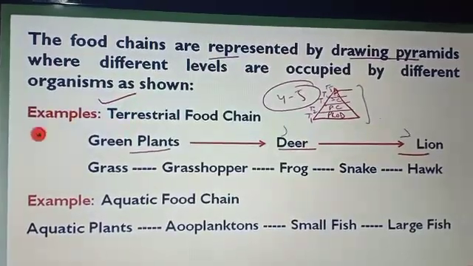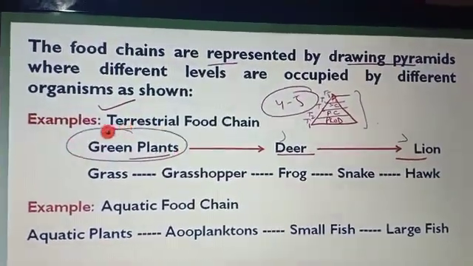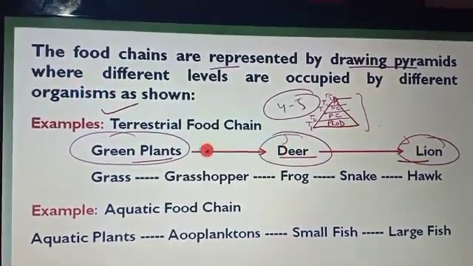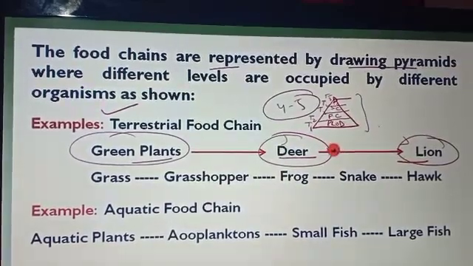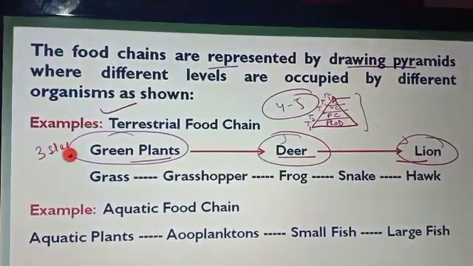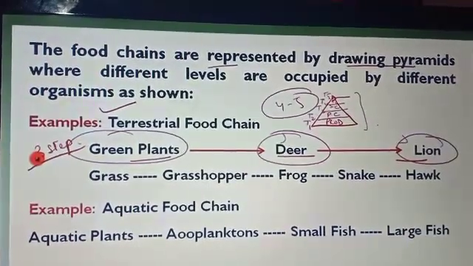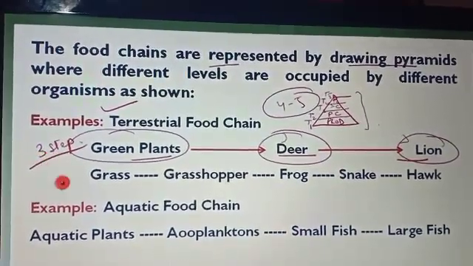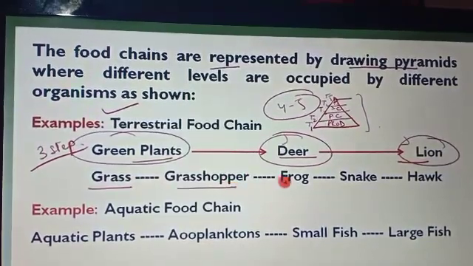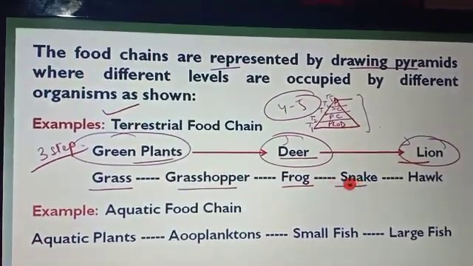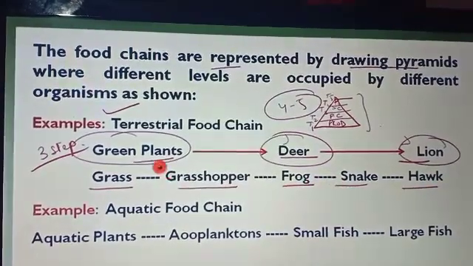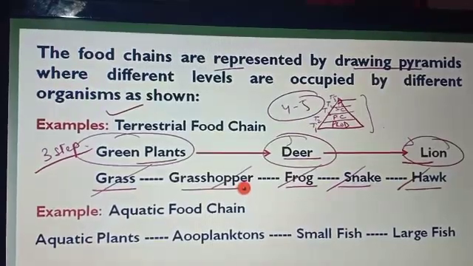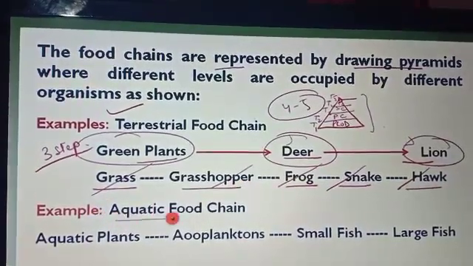Here you can see a terrestrial food chain. In that, the green plant is eaten by the deer, and this deer is eaten by the lion. Means the green plants come under the producer, and the deer comes under the consumer, but it is a primary consumer. And then the lion is the secondary. Here this food chain has 3 steps. It may occur in 3, 4 or 5 steps. Another example: grass is eaten by the grasshopper, grasshopper is eaten by the frog, frog is eaten by the snake, and the snake is eaten by the hawk.